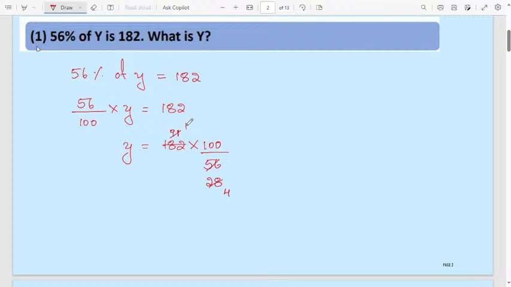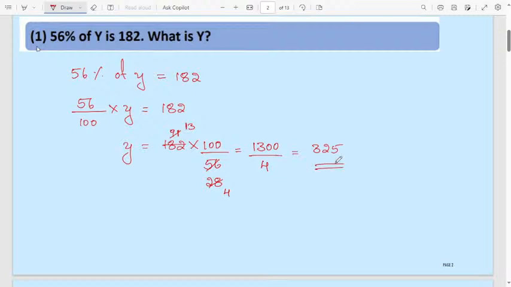Then 7 1s are 7, then 7 3s are 21. So 1300 divided by 4. If you simplify, you will get 325. 325 is the value of y.